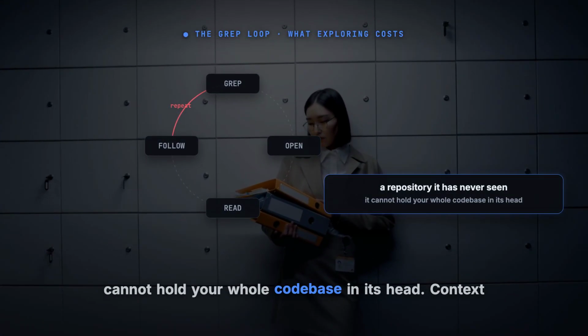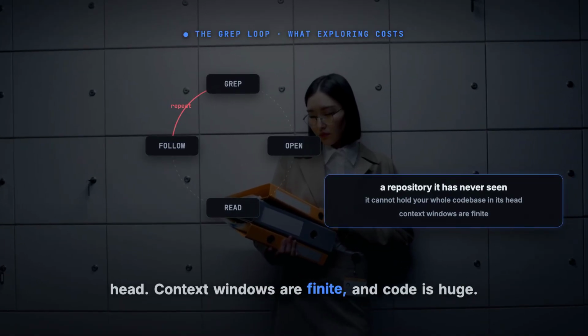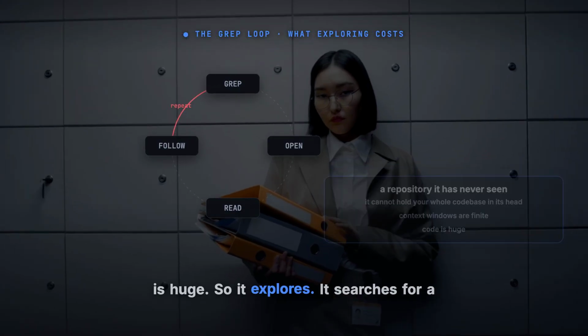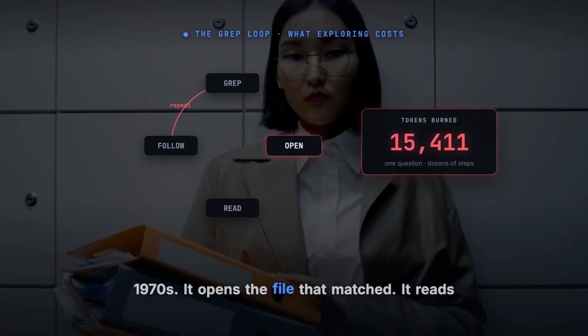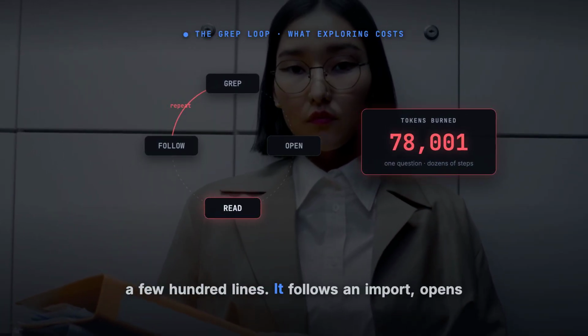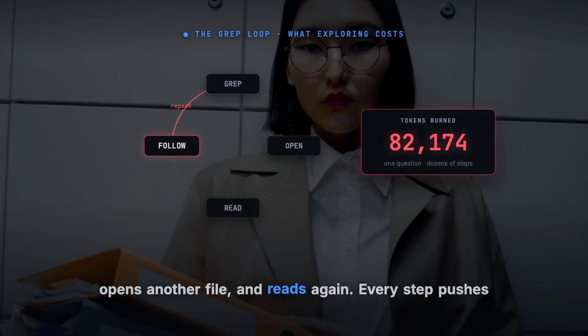It cannot hold your whole codebase in its head. Context windows are finite, and code is huge, so it explores. It searches for a string using grep, a tool from the 1970s. It opens the file that matched. It reads a few hundred lines. It follows an import, opens another file, and reads again.